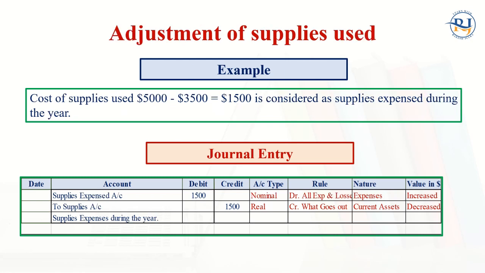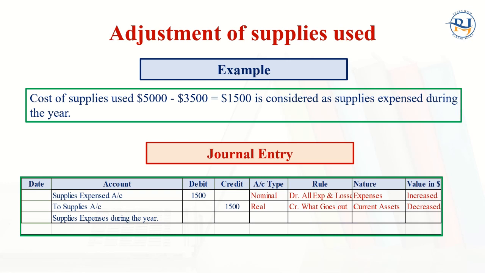And at the end of the period, we found that $5,000 minus $3,500, which is $1,500, is considered as the supplies expenses during the year. So supplies expenses account debit to supplies. Supplies are the assets. Assets have gone down by $1,500 and expenses have gone up by $1,500.